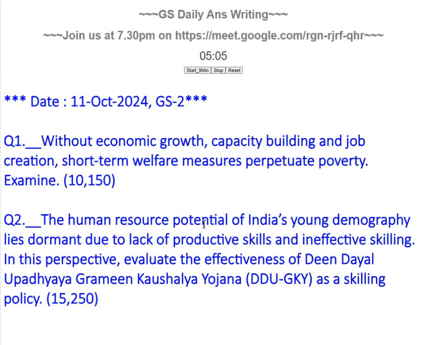The second question: the human resource potential of India's young demography lies dormant due to the lack of productive skills and ineffective scaling. In this perspective, evaluate the effectiveness of the Deen Dayal Upadhyay Gramin Kaushal Yojana as a skilling policy. In the introduction, just tell some data, for example the number of youth in India. I think 60% of people are youth in India, meaning in the 15 to 65 years age bracket. So you can mention that.